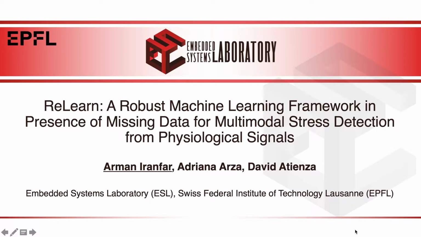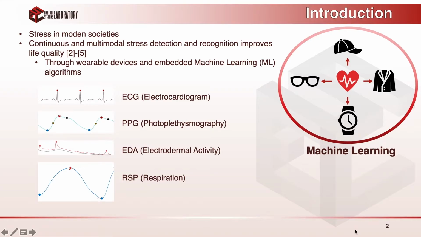In this presentation, I will introduce ReLearn, which is a robust machine learning framework for multimodal stress detection from physiological signals in presence of missing data. As you know, stress is known as a major issue of modern societies, causing health problems. Fortunately, these days we have machine learning techniques and embedded systems that made it possible to have continuous monitoring and detection of stress by means of tracking physiological signals such as electrocardiogram or electrodermal activities and respiration.